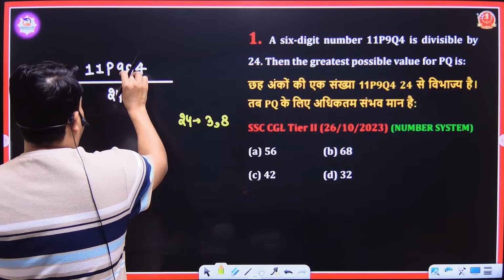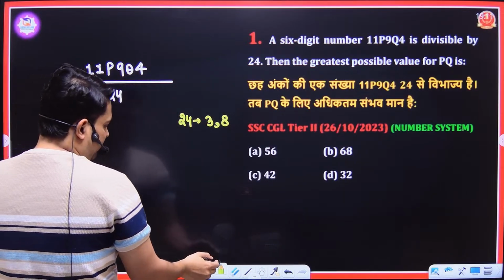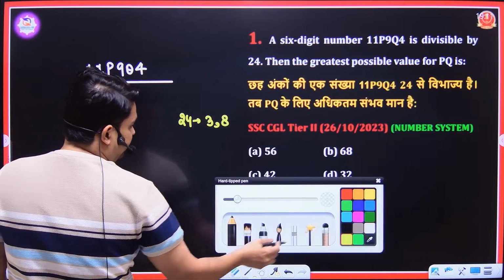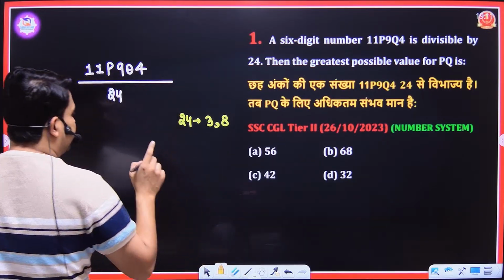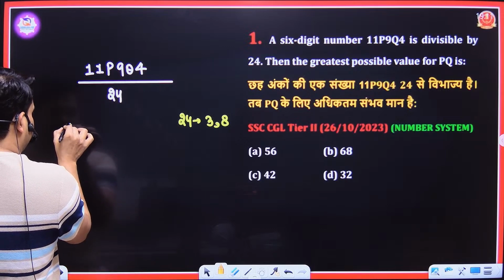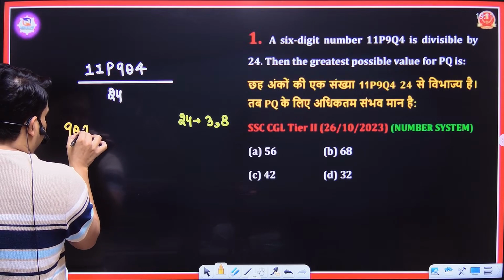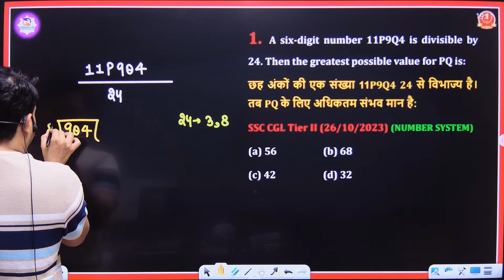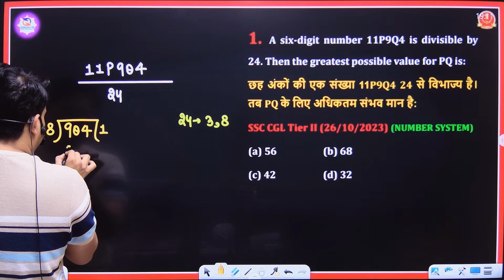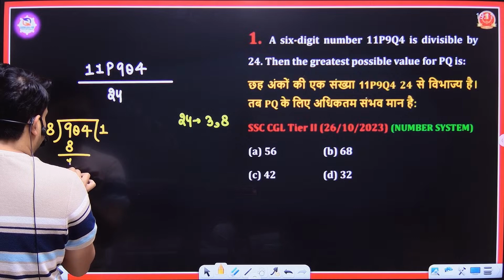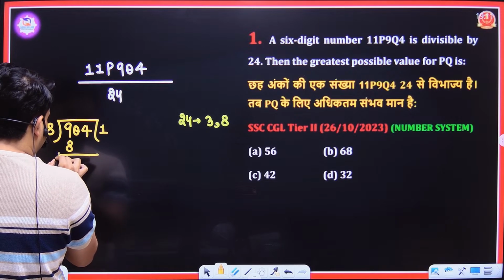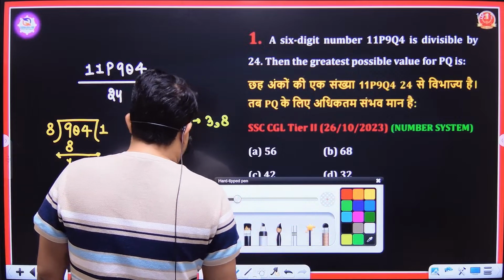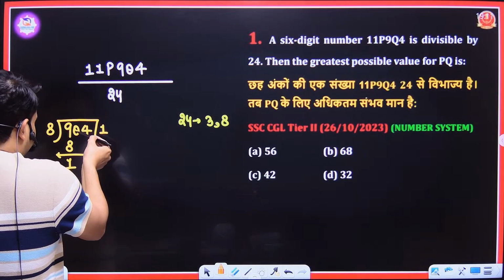तो सबसे पहले हम क्या निकालेंगे? Q. First of all we will try to calculate Q. So it means that 9Q4 must be divisible by 8. 9Q4 must be divisible by 8. 8 1 ja 8. 1 is here. So what you have? You will take this Q down.